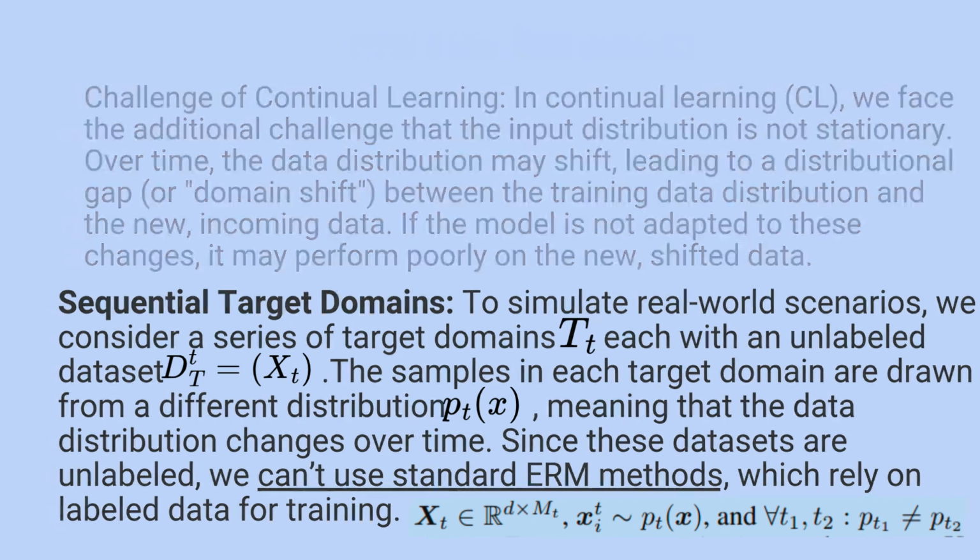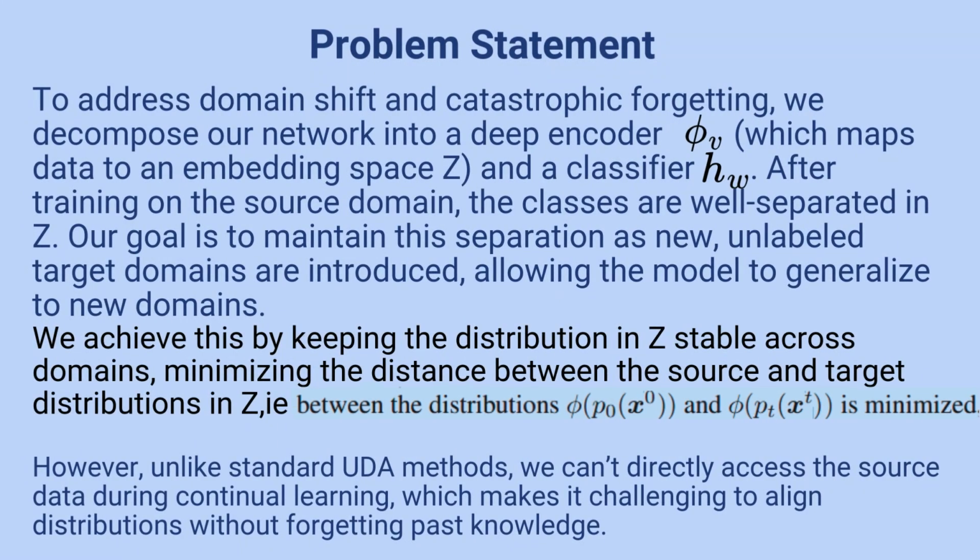To address domain shift and catastrophic forgetting, we decompose our network into a deep encoder, which maps data to an embedding space Z, and a classifier h_w. After training on the source domain, the classes are well separated in Z. Our goal is to maintain the separation as new unlabeled target domains are introduced, allowing the model to generalize to new domains. We achieve this by keeping the distribution in Z stable across domains, minimizing the distance between the source and target distributions in Z. That is, the distance between phi of P_0 of X_0 and phi of P_T of X_T is minimized.